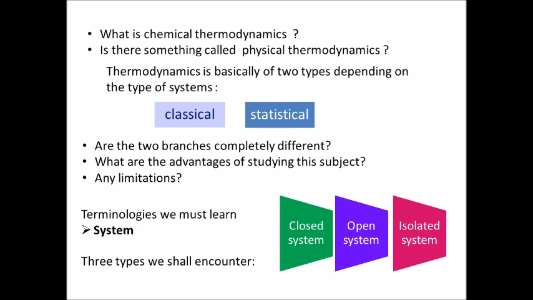Now, what is a closed system? A closed system is that in which there is only an exchange of energy between the system and the surrounding. An open system is that which is open to exchange of matter between the surrounding and the system. There is also energy exchange between surrounding and system. For an isolated system, there is neither exchange of matter nor exchange of energy between system and surrounding.